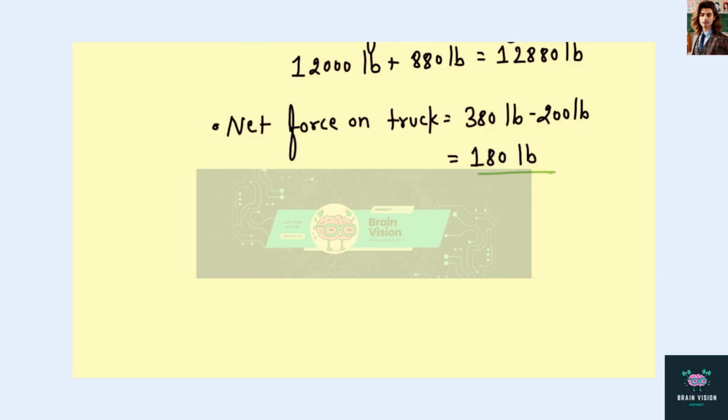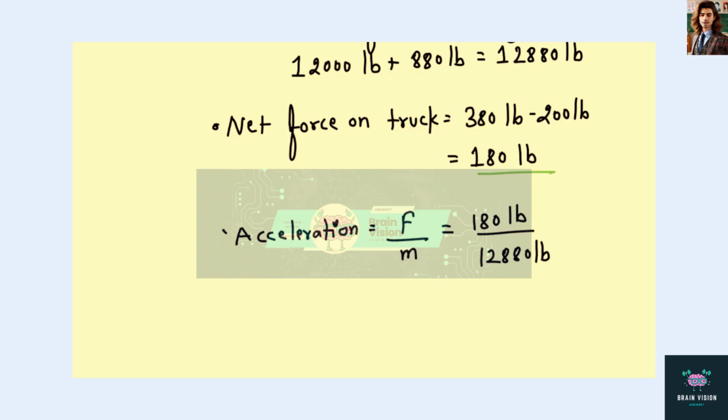Now the acceleration of the truck is equals to the net force upon the total mass, and that is equals to 180 pounds upon the total mass, that is 12,880 pounds, and that is equals to 0.01387 feet per second square.